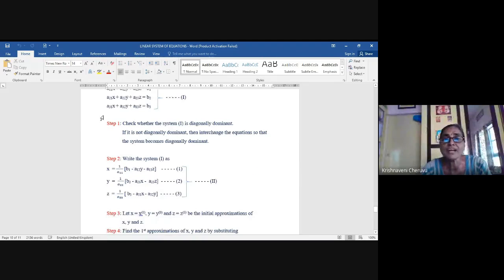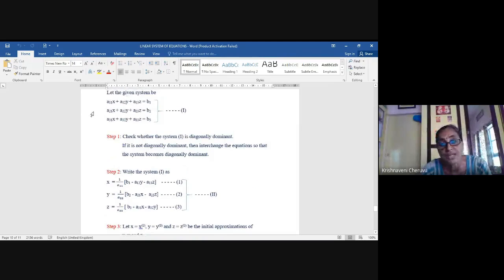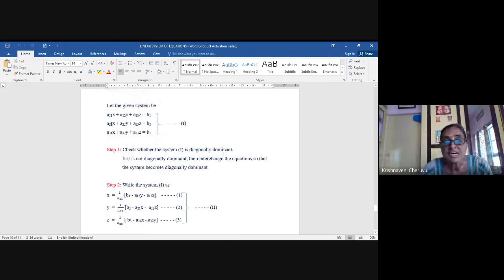As I explained to you, it is similar to the previous method only. Where the difference lies, you will come to know now. See here A11x is this much, no, girls? So from which you can bring these 2 terms to the right side and divide with A11, so that you will get x is equal to this much. And then from the second equation, you keep this on the left hand side, bring these two terms to the right side, and then divide with A22, you will get y as this much.